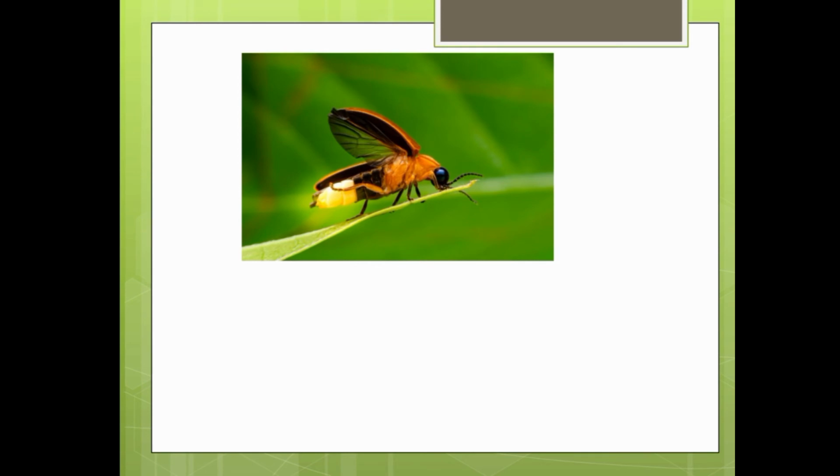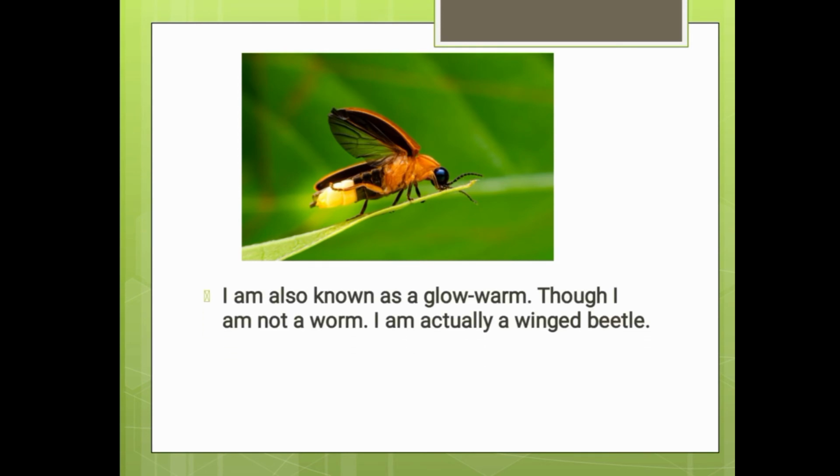It's one of the insects. I'm also known as a glowworm. Though I'm not a worm, I'm actually a winged beetle. It is known as a glowworm, which means its back has light. When it is night time, we can see some beetles moving around here and there. It has a light on its back. Sometimes you can see them, though nowadays they're not always available.